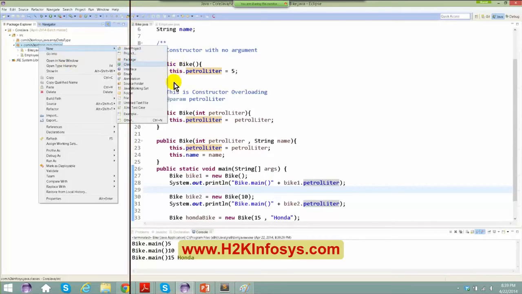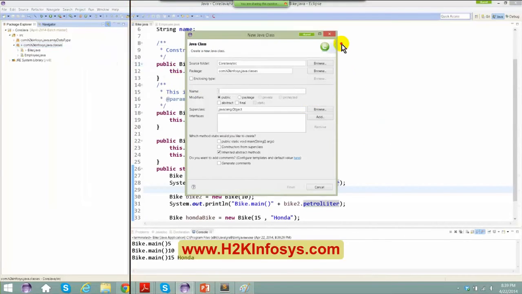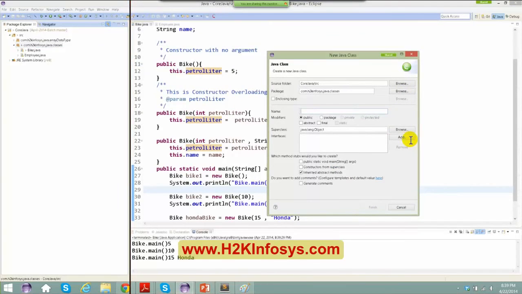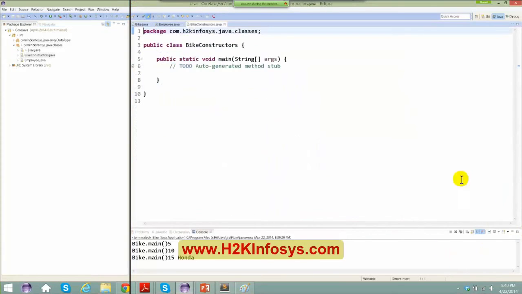So new class. Let's say bike. Constructor CTRs. Okay.